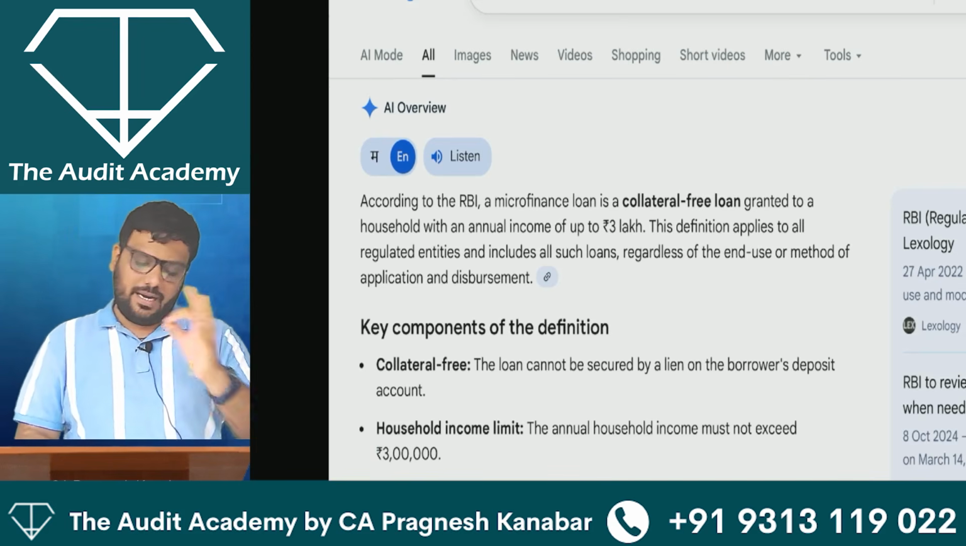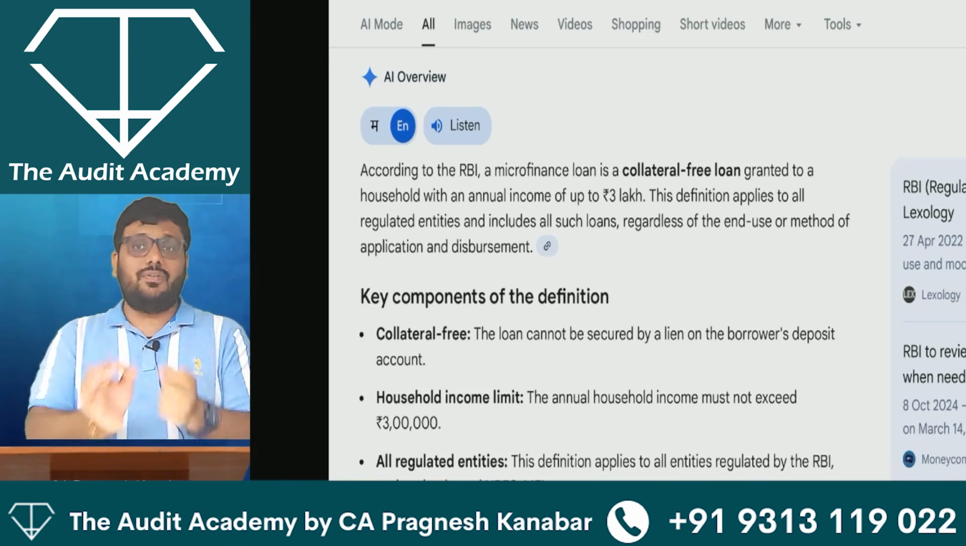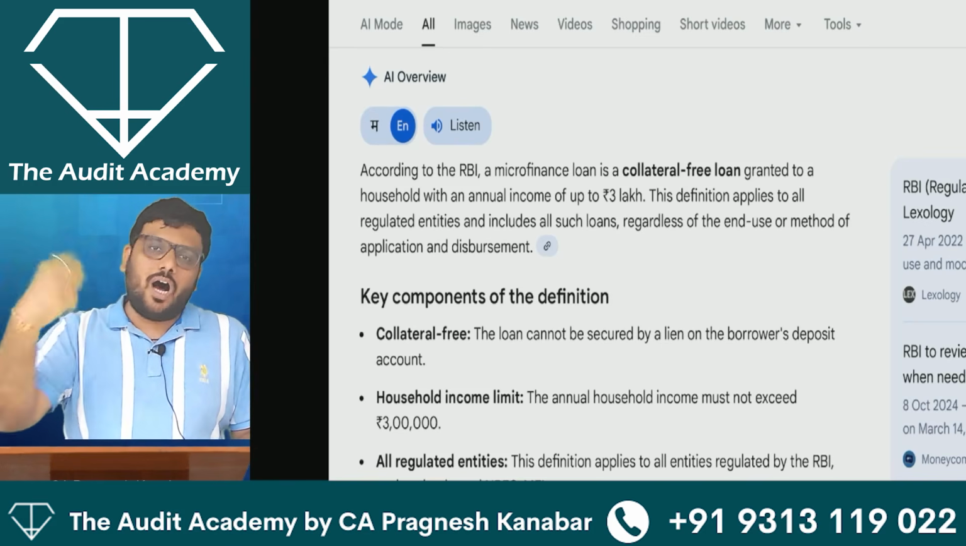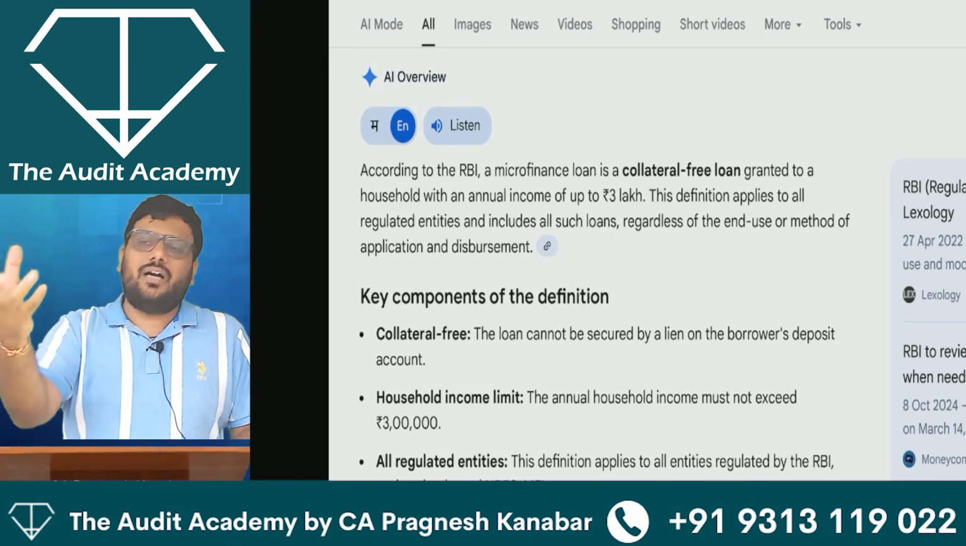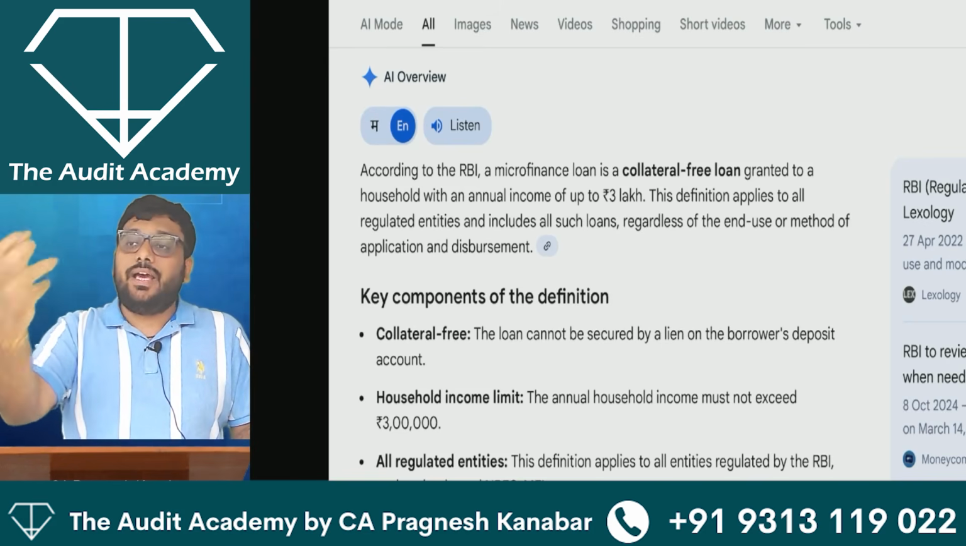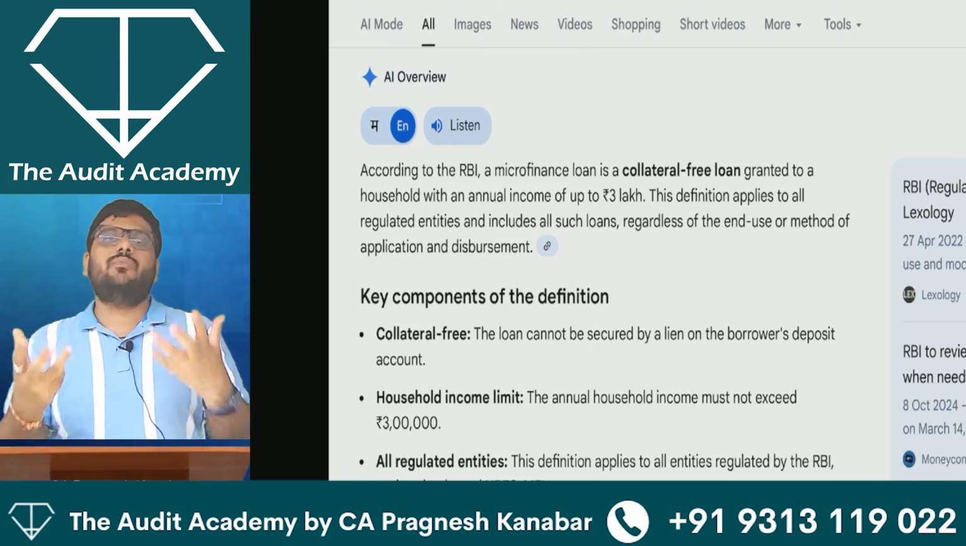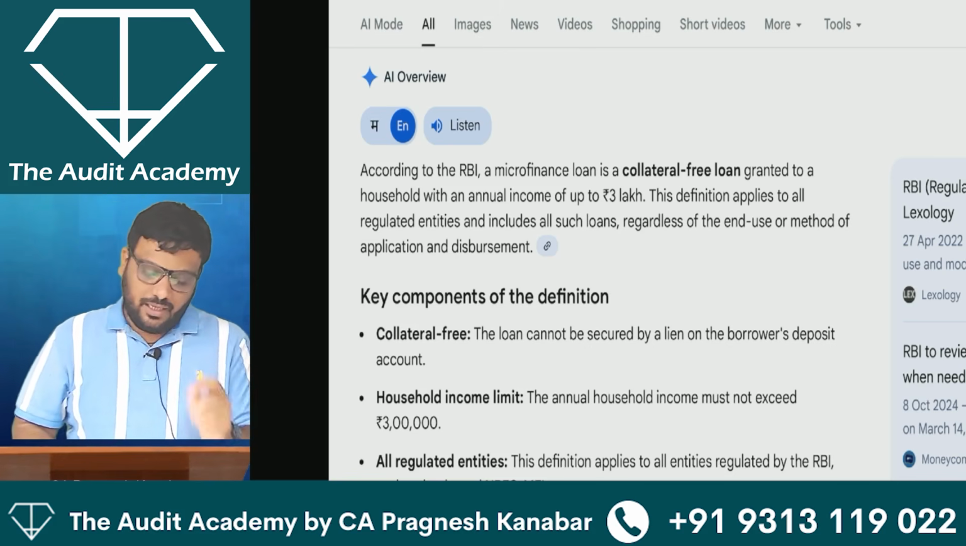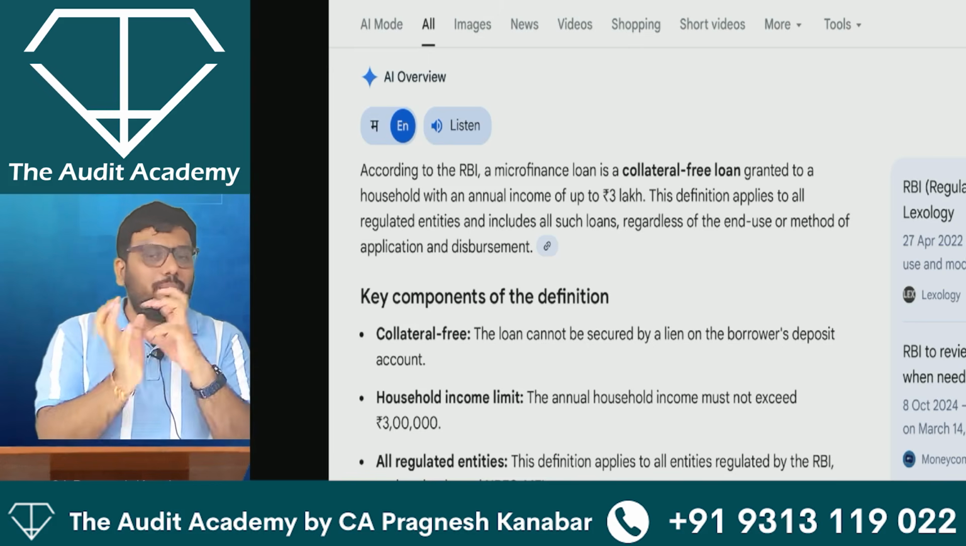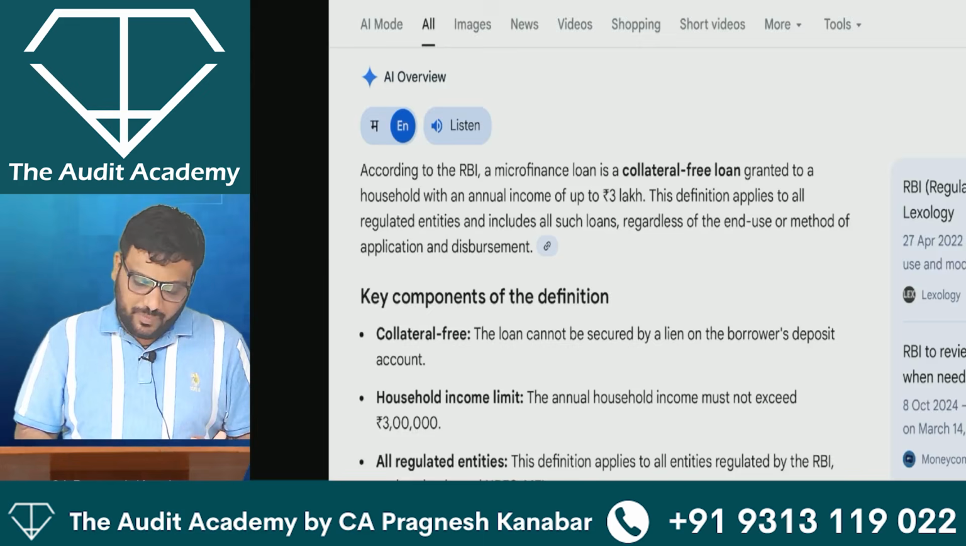Collateral-free loan, security-free loan, which is given to lower income households, where the annual income is only up to rupees 3 lakhs. To them, if the loan has been given, then it will be covered as a microfinance loan. This is not completely as per the RBI circular, just a brief idea.